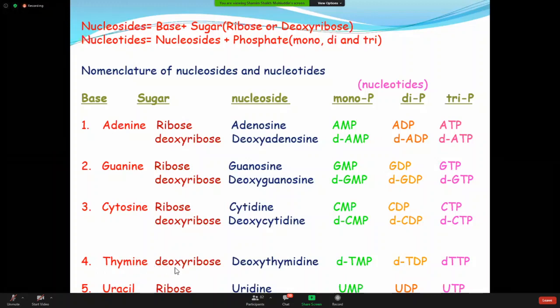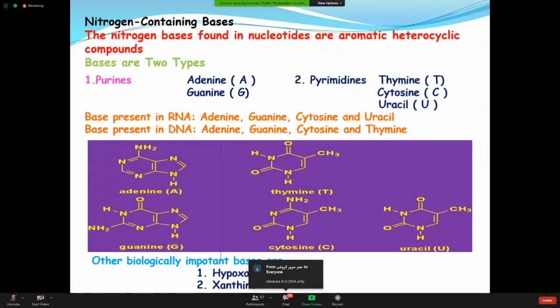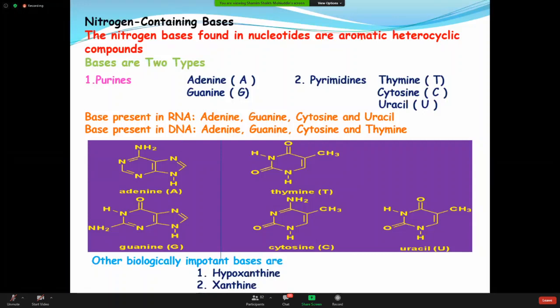I put deoxyribose here, not ribose. Why? Because thymine is present only in the DNA, not in the RNA. I told you in the beginning. Have a look: thymine is present only in the DNA, so if it is present in the DNA, then the sugar part should be deoxyribose, not ribose.